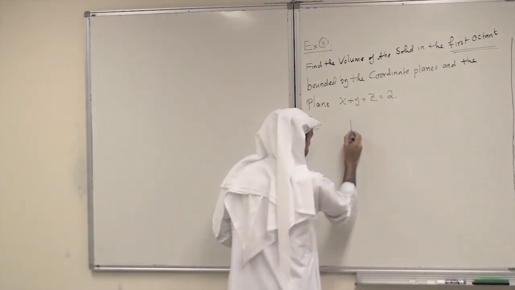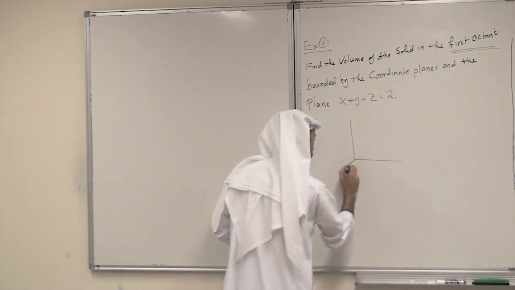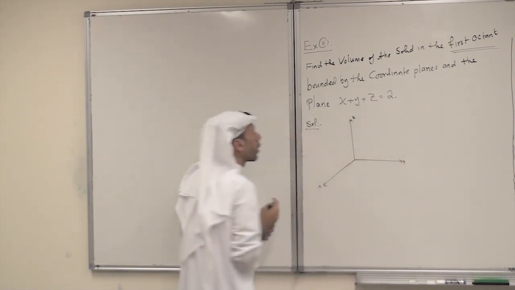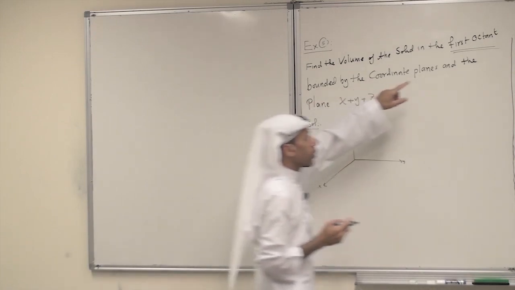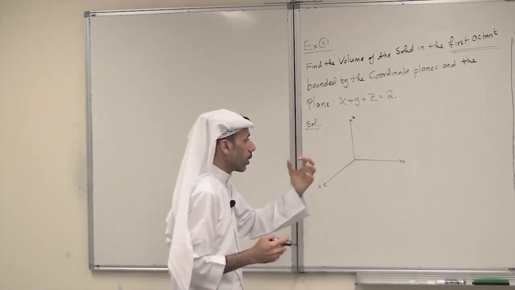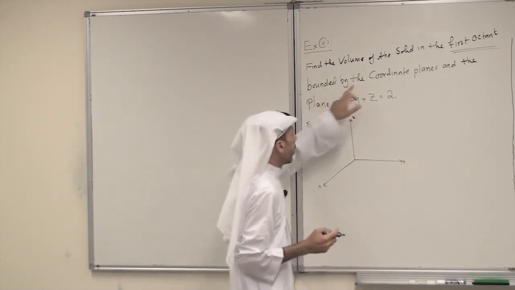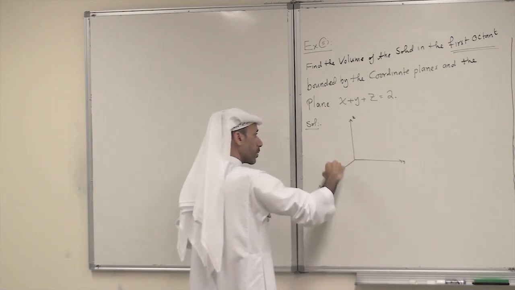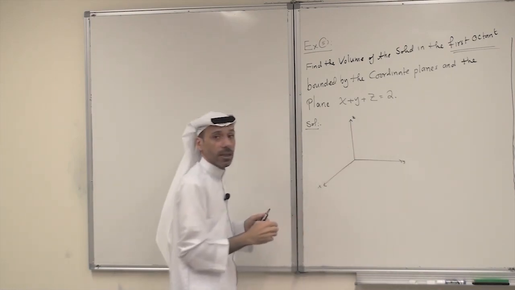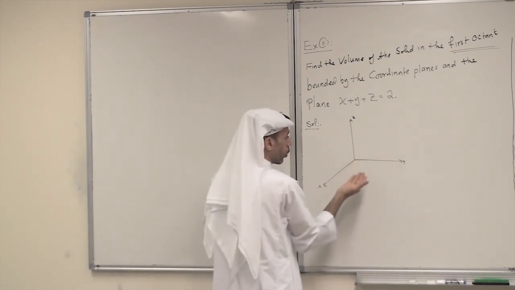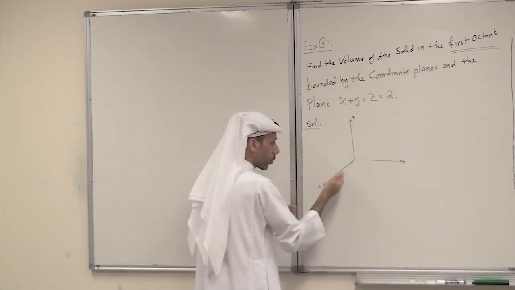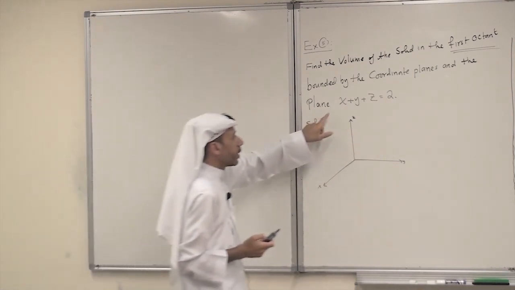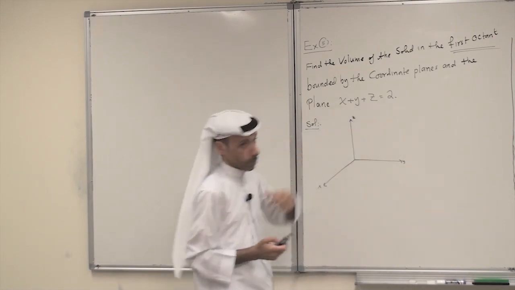So this is the xy plane, the 3-space, x, y, and z. Find the volume of the solid in the first octant, so it is in the octant nearest to us, bounded by the coordinate planes. So I have 3 planes, the xy plane, xz, and yz plane. These are the coordinate planes in the first octant. And the plane x plus y plus z equals 2.